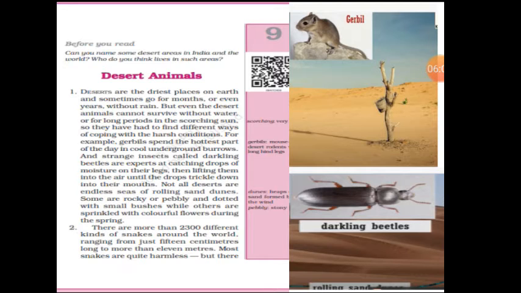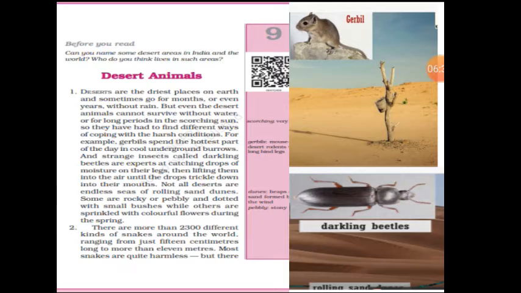So here what the writer is telling is, not all the deserts are endless seas of rolling sand dunes. It means it is not that everywhere you will see only sand dunes. Some are rocky, I mean, you can find rocks as well as pebbles, and dotted with small bushes. You can see small bushes in the deserts, while others are sprinkled with colorful flowers during the spring. So when spring season is there, you can see colorful flowers also.